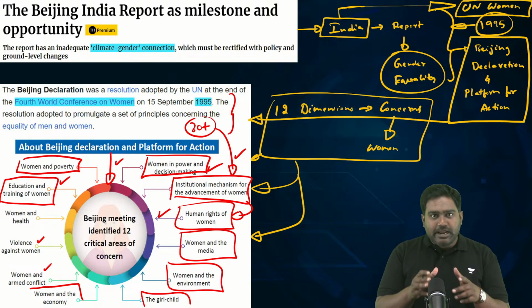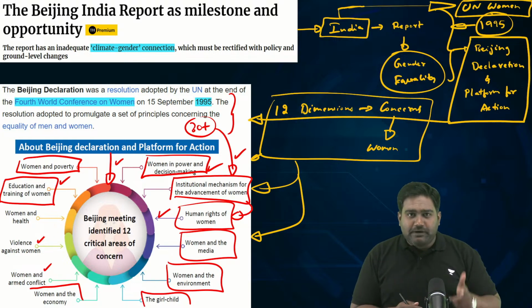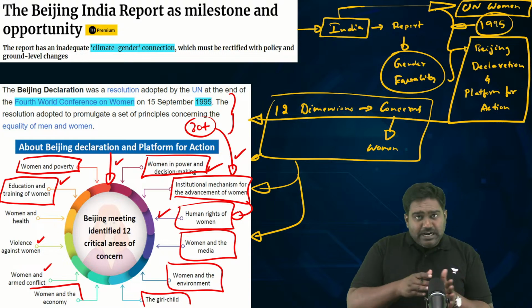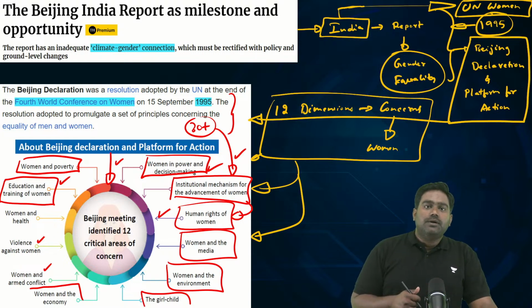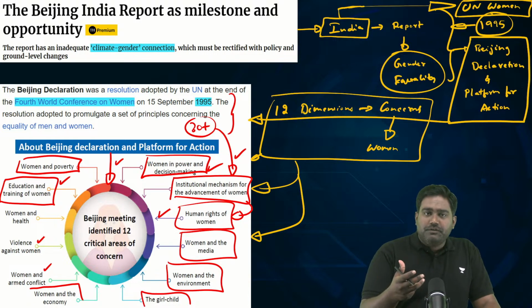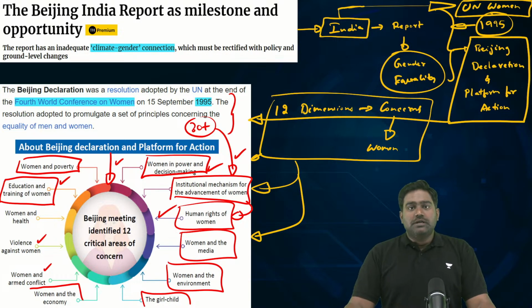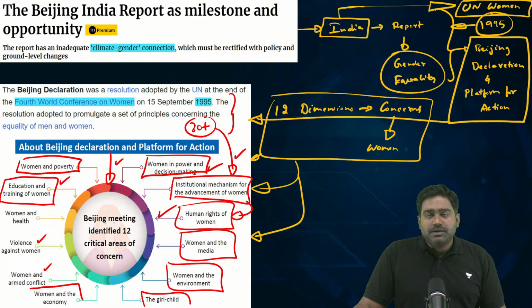I hope you know we have a dedicated law that prohibits domestic violence against women. We have dedicated laws to protect women from rapes and sexual molestation. The POSH Act, which focuses on prevention of sexual harassment at workplace, also takes inspiration from the Beijing Declaration.